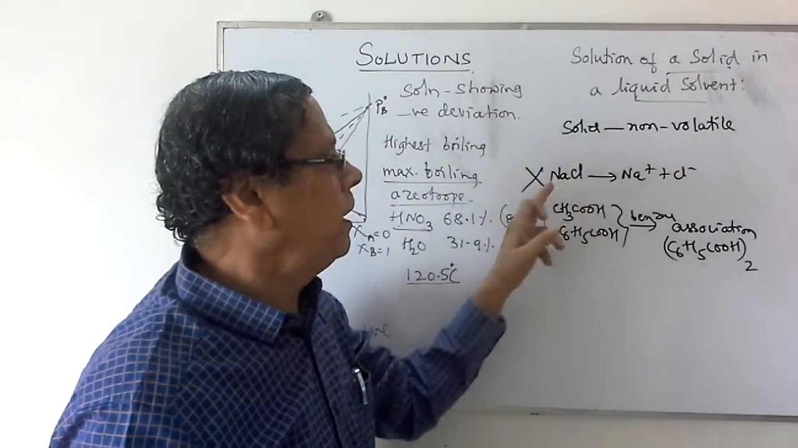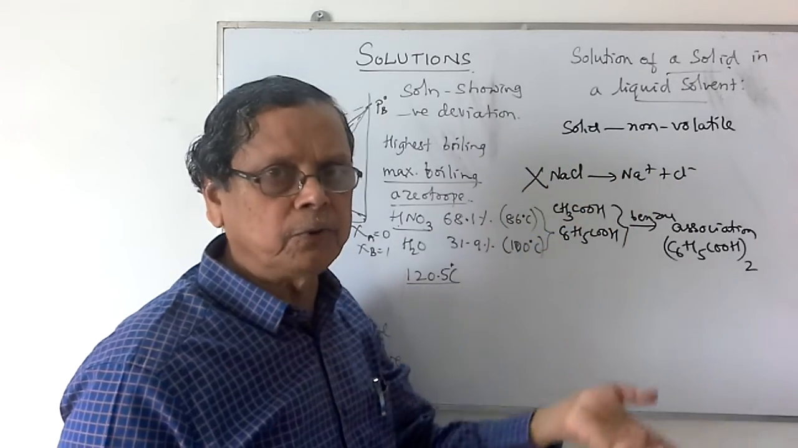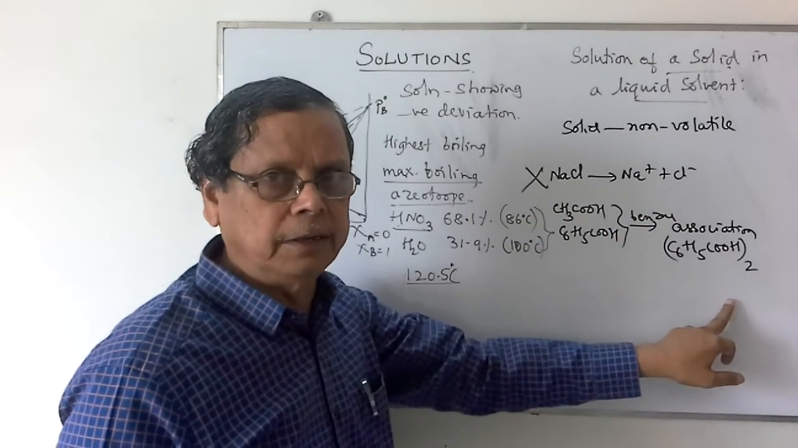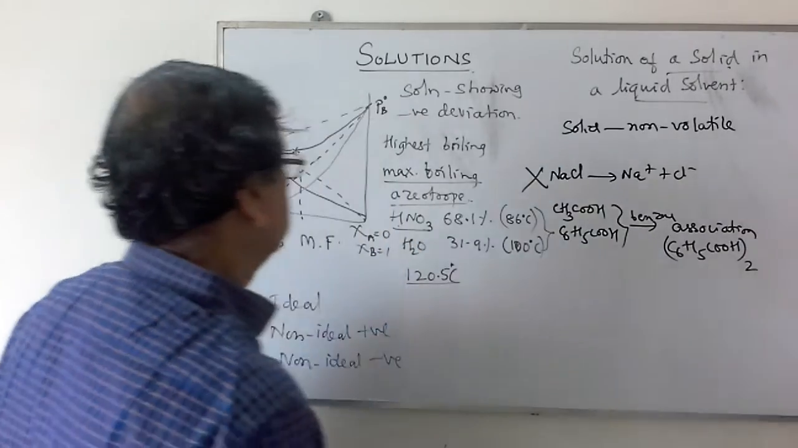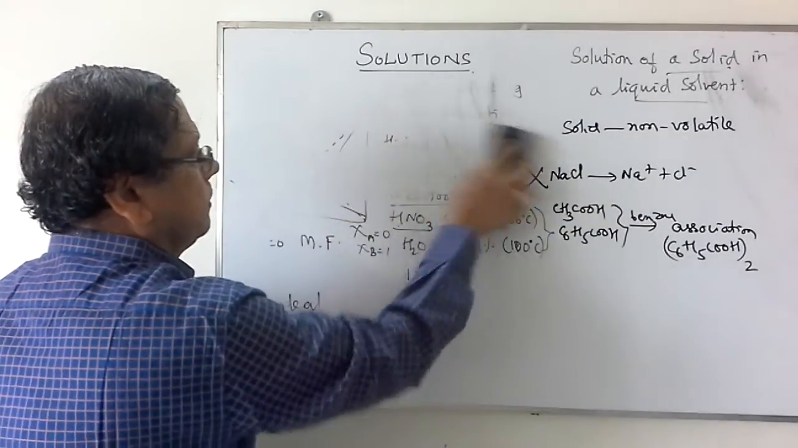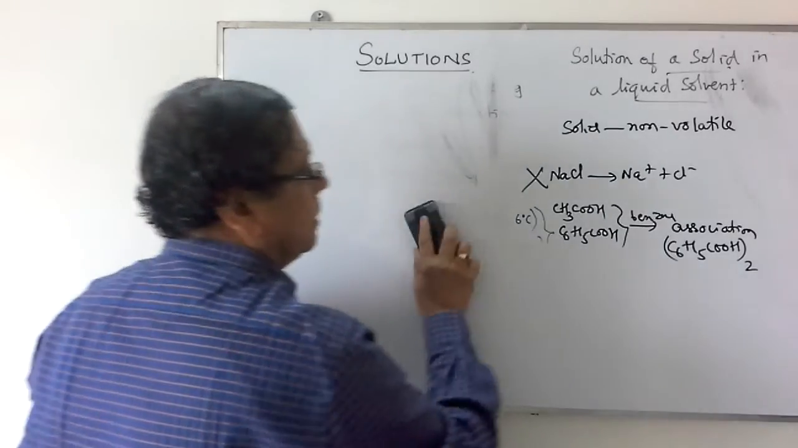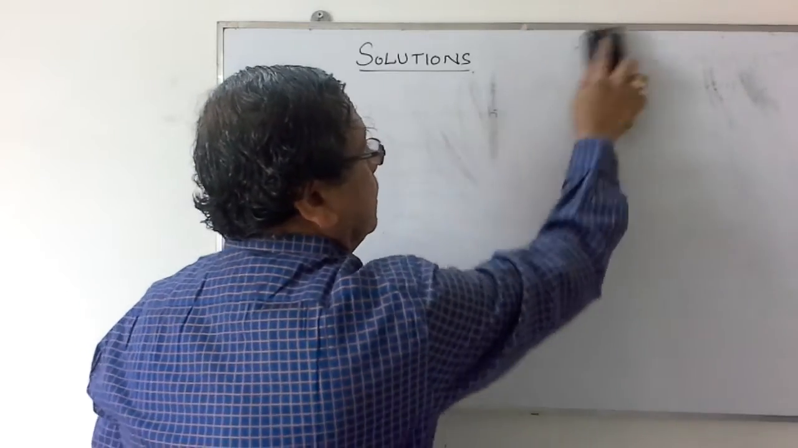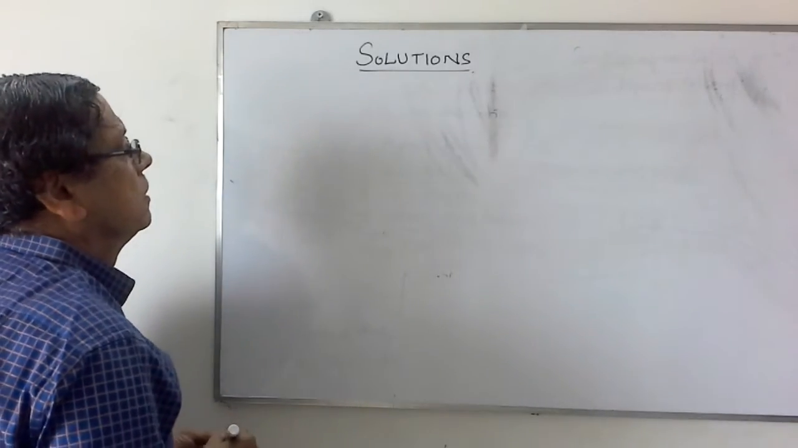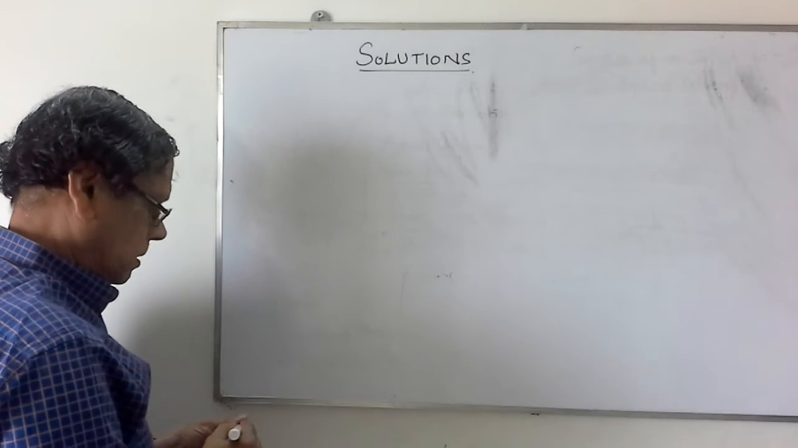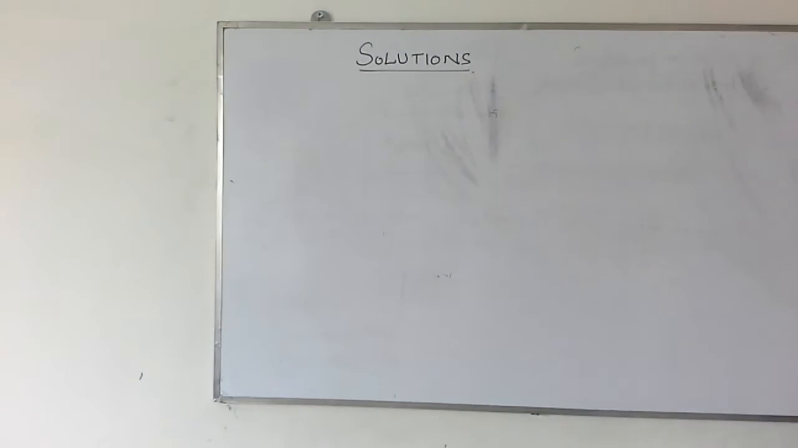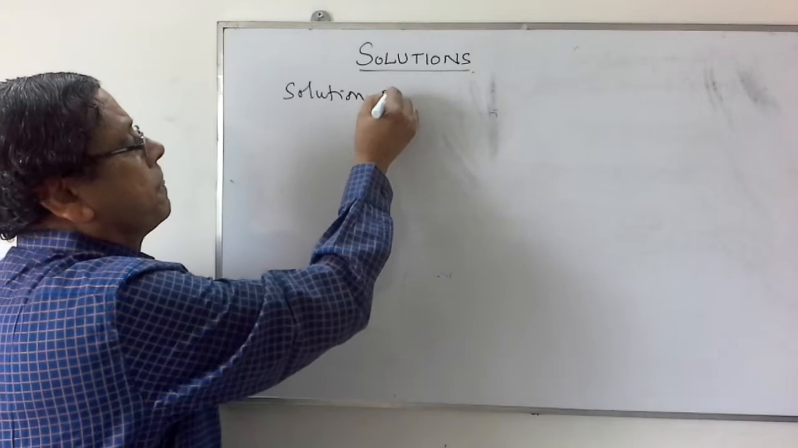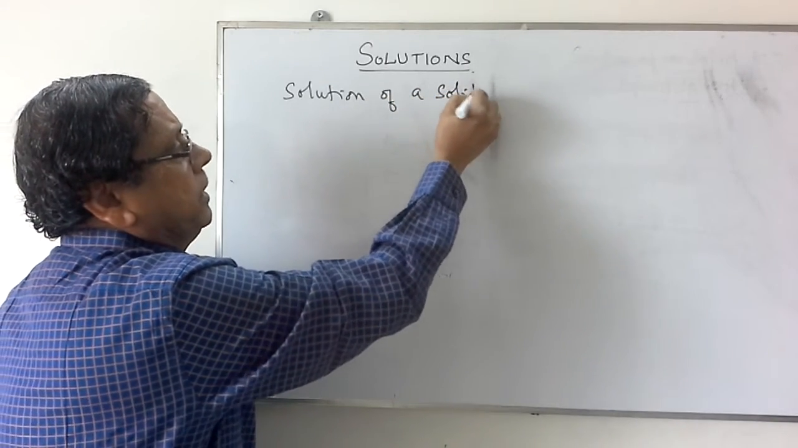So this solid should be non-volatile. It should not contribute to the vapor pressure, and it should not undergo dissociation or association. When such a substance is dissolved in a solvent, we have a solution of a solid in liquid. So we are considering this solution of a solid in liquid.